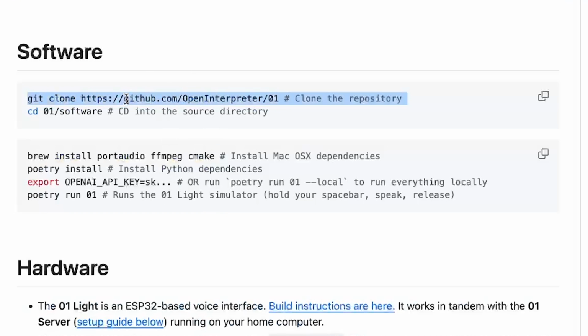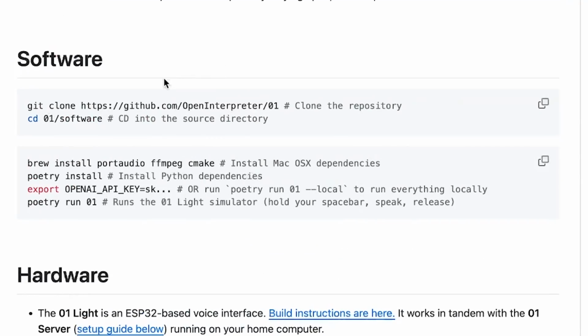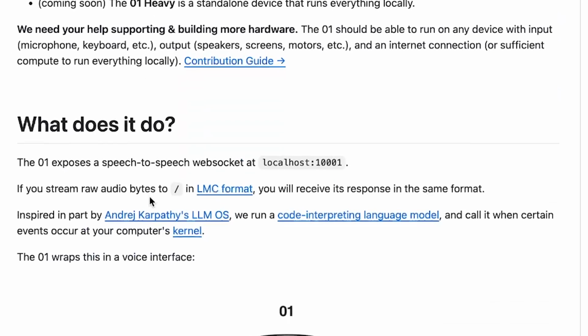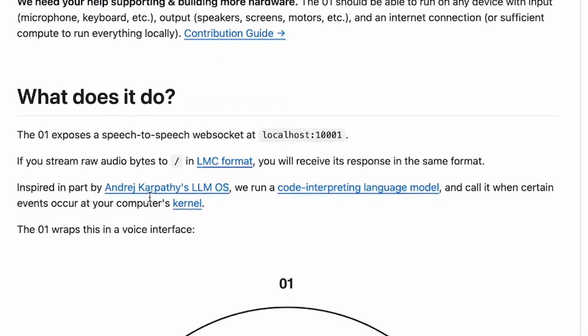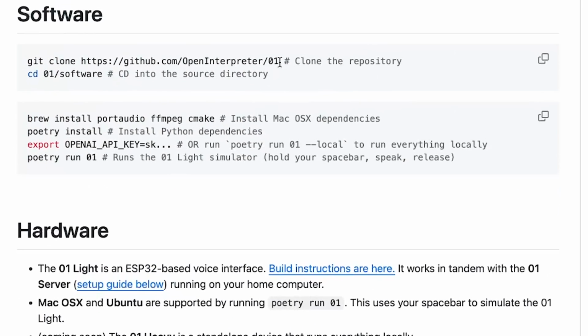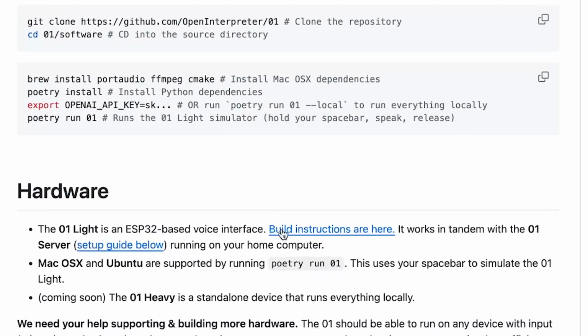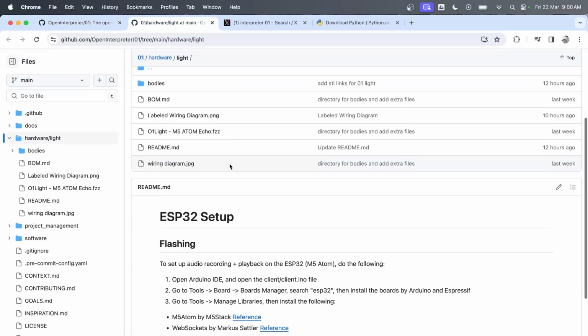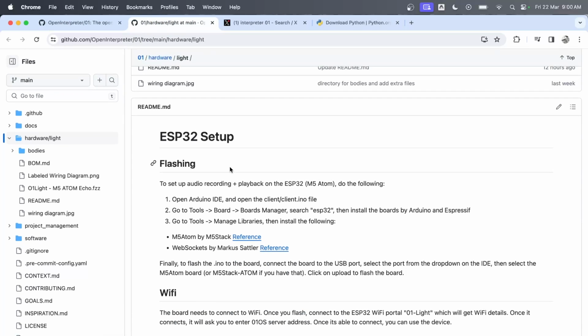The first thing you need to do is clone the software. And again, like I said, this is just the software we're working on, right? We're not looking at hardware right now. So let's look at the software installation only in this scenario, but you can also build the hardware if you're interested, right? There's a guide on how you can build it. I think build instructions are here. You can open it, and I think you can also connect this with mobile devices too in some capacity.